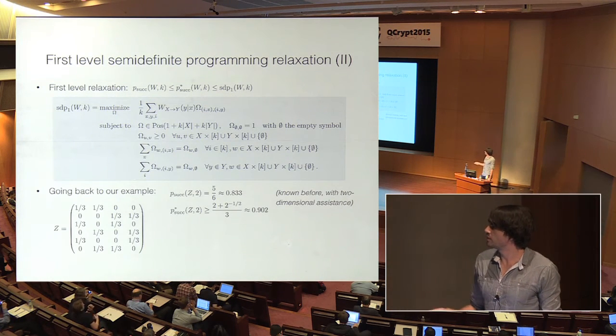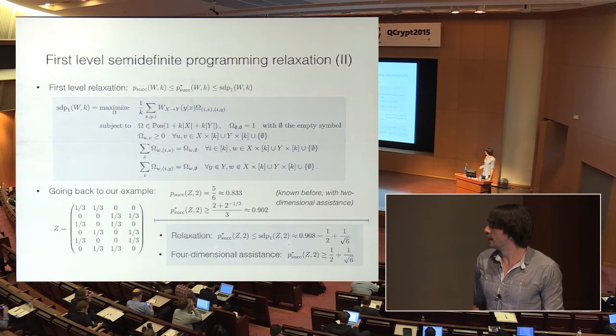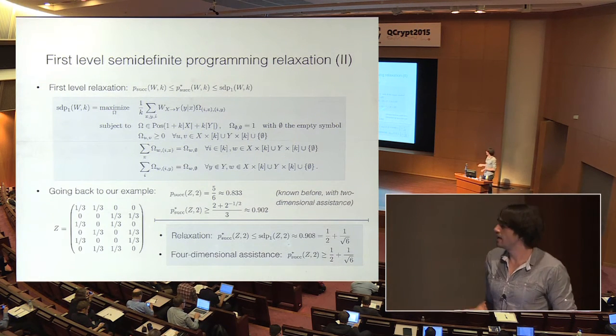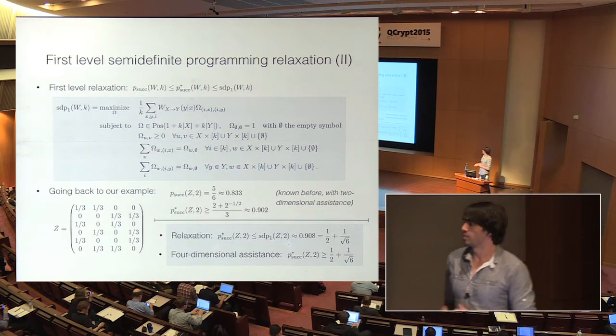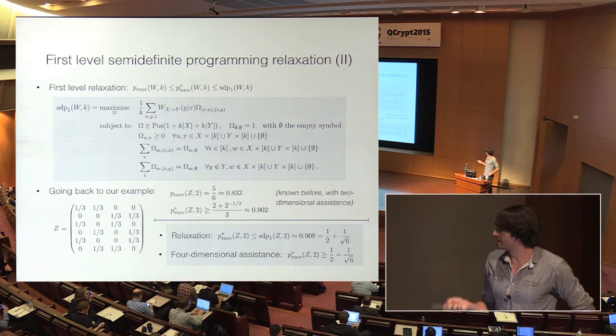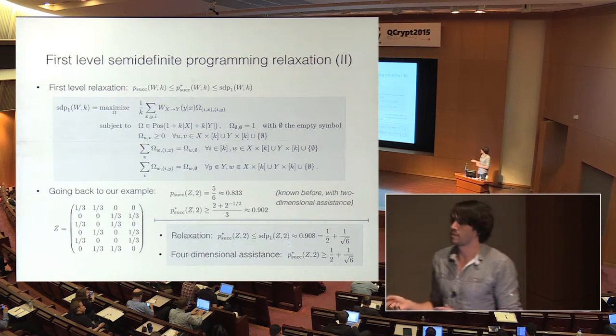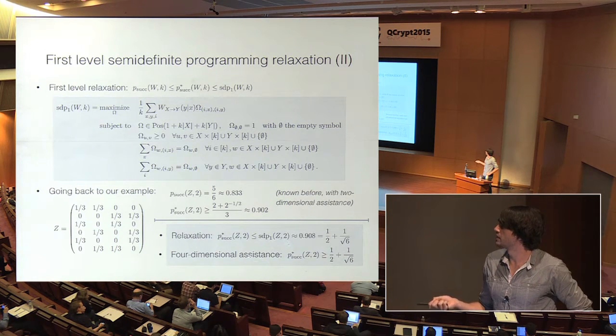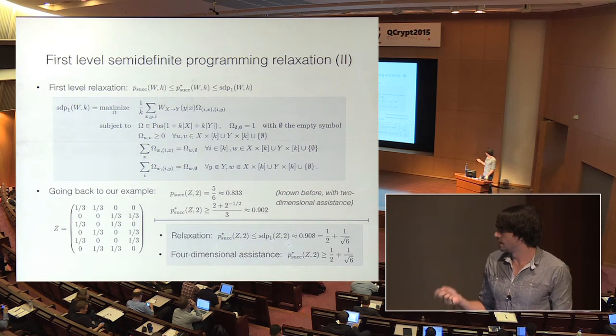So this is what we had before. Now let's see if this SDP gives us a good upper bound. We can put it in a computer and it spits out a value of 0.908, which is 1/2 plus 1 over the square root of 6. You see there is a gap between this lower bound and this upper bound. So the question is whether this upper bound is tight or not. Actually it is, and we can show this by giving an explicit scheme with 4-dimensional entanglement assistance that achieves this value. So now we really know that this is the entanglement-assisted success probability.